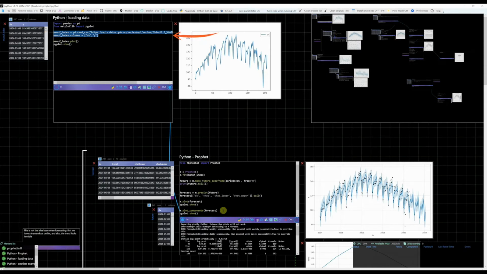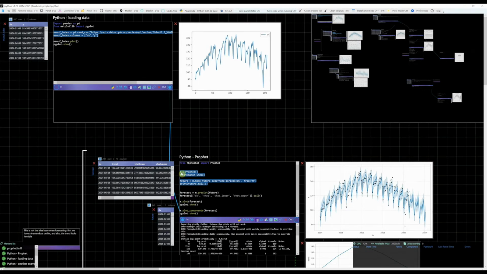Here I just load my data. This will be a manufacturing index for Argentina on a monthly level. I need to specify the columns as DS and Y in order to use Prophet. DS will be the time and Y will be the value that I want to forecast. Let's see it here. You can see the values on the left and the plot on the right.